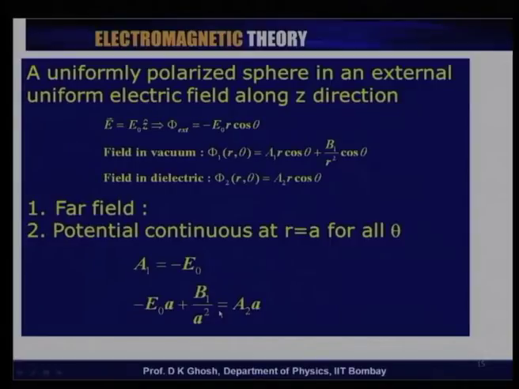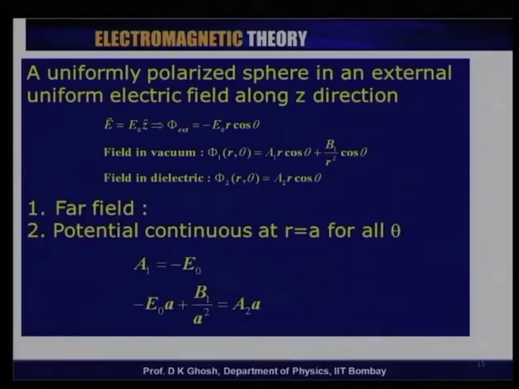Let me look at a problem which once again we did for the case of a conducting sphere. We had seen how the field lines are modified near a conducting sphere if it is put in a uniform electric field along the z direction.